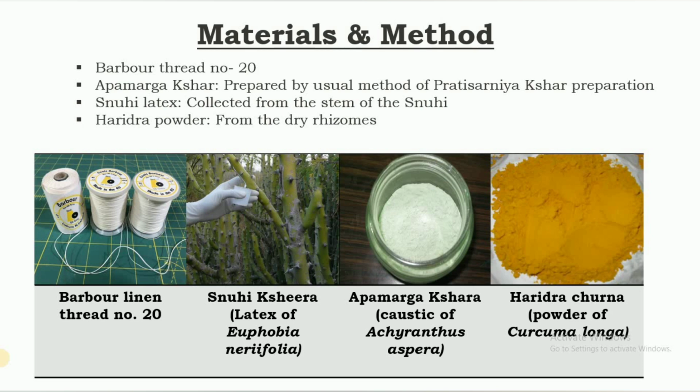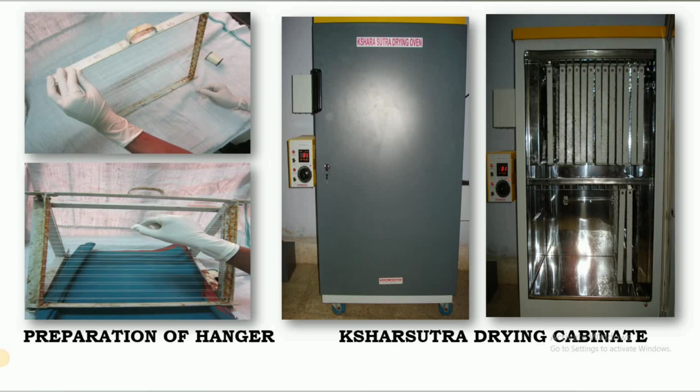The thread which is required is barber thread number 20, and the Shar used is Apamarg Shar, prepared by the usual method of Shar preparation. Snuhi latex is collected from the stem of Snuhi, the Euphorbia nerifolia plant, and Haridra powder from the dry rhizomes. So, this is the preparation of the hanger.